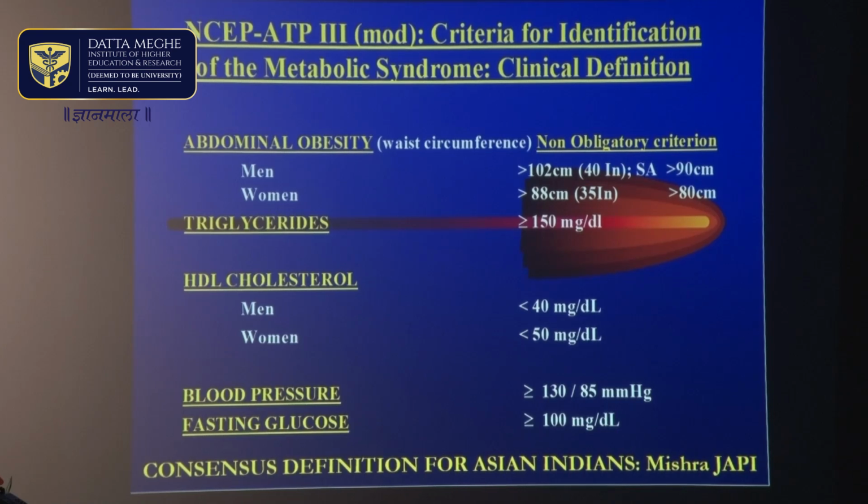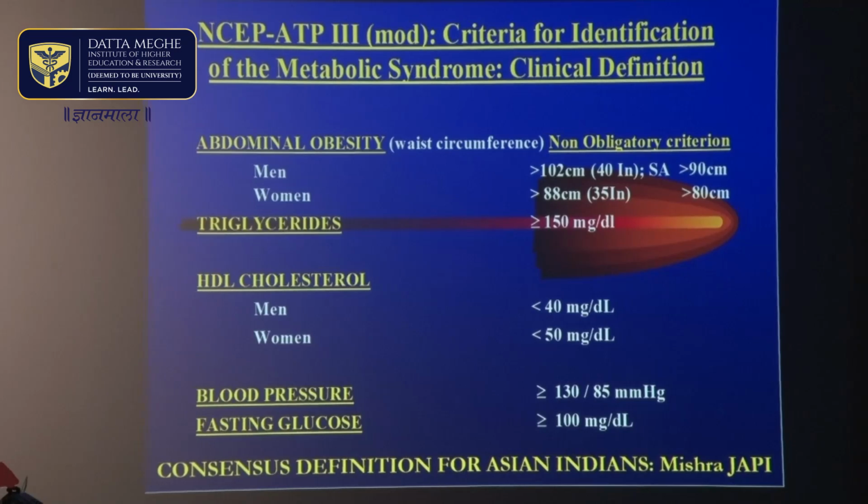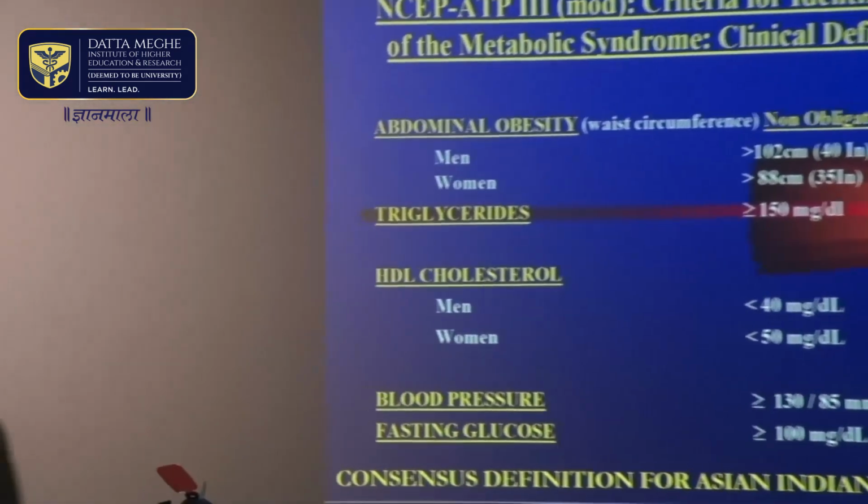Triglyceride levels more than 150 milligram percent, HDL cholesterol less than 40 in males and less than 50 in women, blood pressure more than or equal to 130 by 85, and a fasting plasma glucose of more than 100 milligram percent. If any three of these five criteria are present, we can label the patient as having metabolic syndrome, and these patients usually have non-alcoholic fatty liver disease.